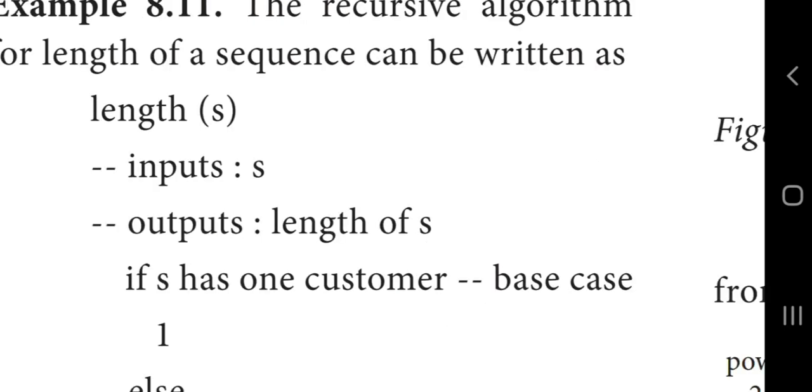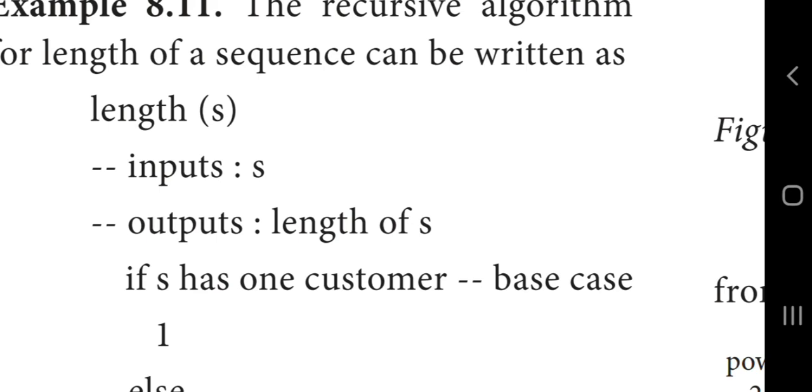Now you can see the recursive algorithm for length of a sequence. How do we write the specification of an algorithm? You have to specify the name of the algorithm and then the input and output properties. Here the name of the algorithm is length, length of S, where S means sequence. The input is a sequence of numbers, S.